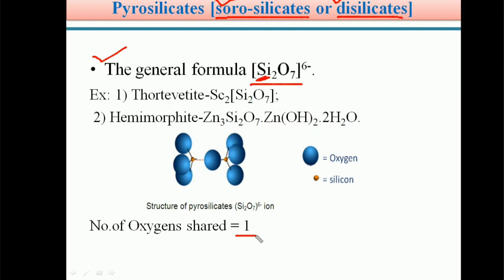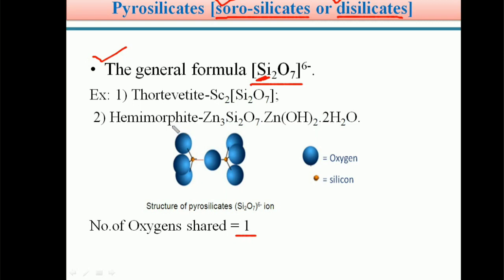Just now we saw that in the case of neosilicates, the number of oxygens shared between adjacent silicon atoms is 0. But in the case of pyrosilicates, the oxygen shared between adjacent silicons is 1.